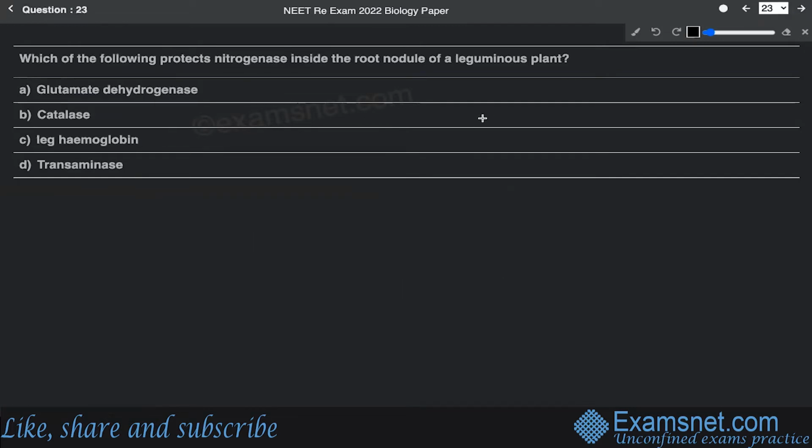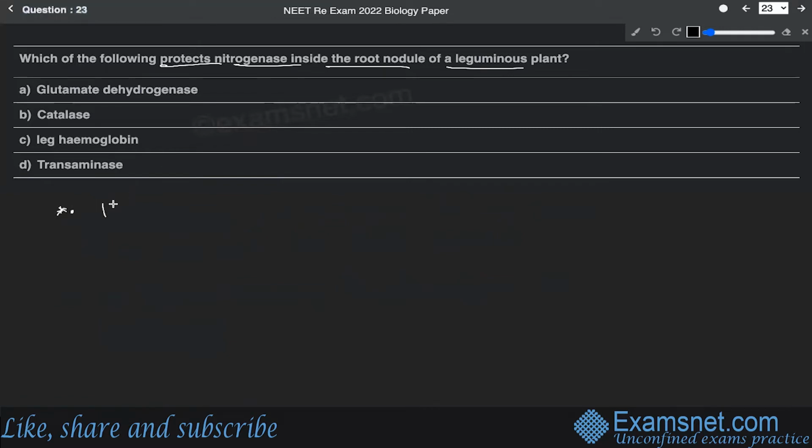Now, question number 23. Question number 23 says, which of the following protects the nitrogenase inside the root nodule of a leguminous plant body? All right. Now, this question has been asked from the chapter of mineral nutrition of standard 12. And this is asking about the protection of the nitrogenase enzyme. So nitrogenase enzyme is one such enzyme which is helpful in nitrogen fixation, without which the entire nitrogen fixation is not possible.